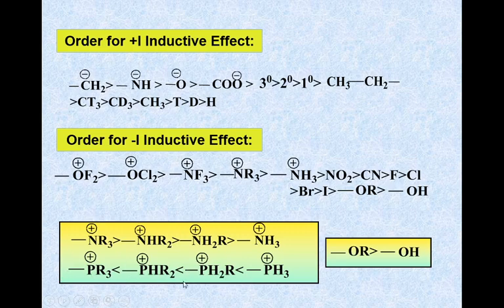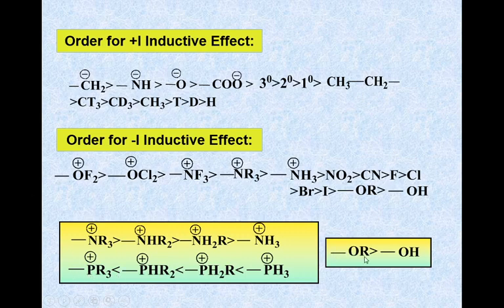Here we write the order for phosphorus and the order for nitrogen. Here are three alkyl groups. Therefore, the steric crowding increases, the bond length increases and the electron donating power increases. Therefore, we write NR3 positive first, then NH3 positive. But the case is reversed for phosphorus due to the greater size of phosphorus.